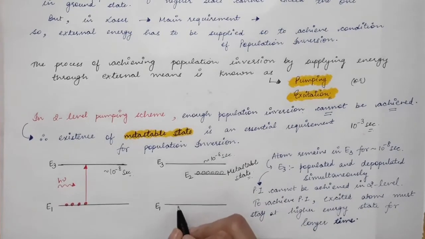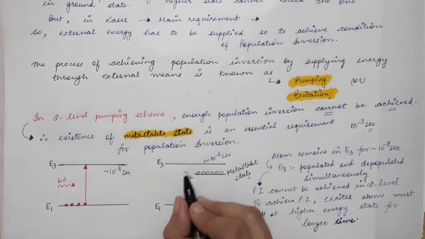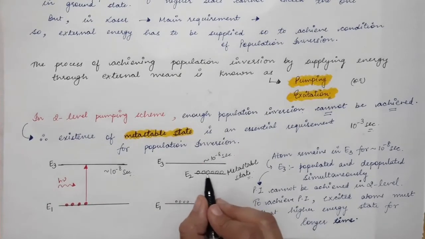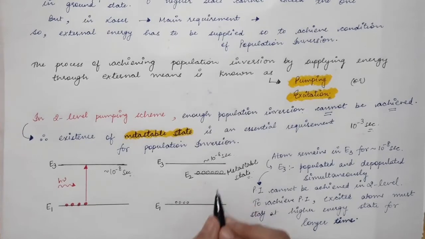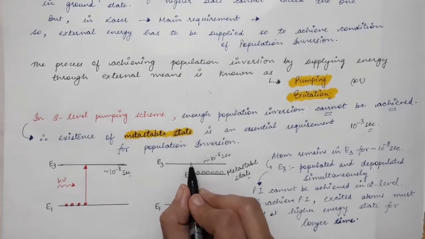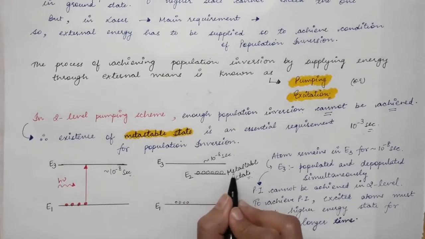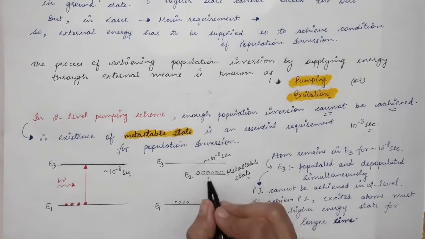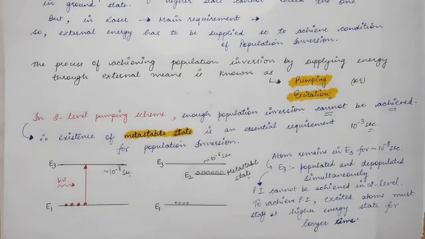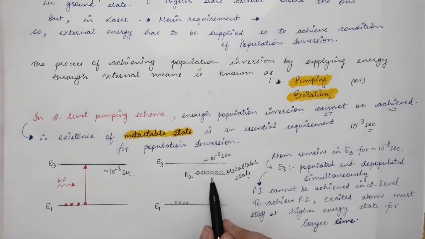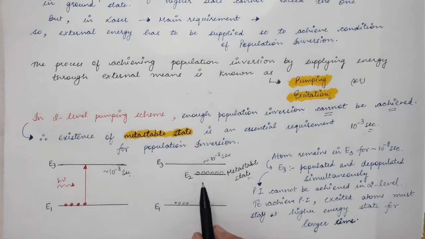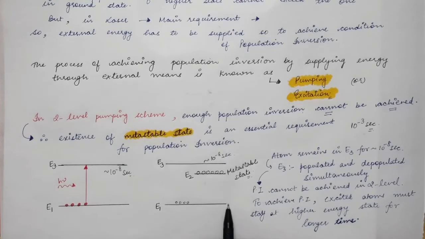So after some time, most of the atoms in the ground state will occupy the E2 energy level. Atoms from the ground state go to the E3 level, and from the E3 level they go to the E2 level, and they occupy this E2 level for a longer interval of time. After some amount of time, the population inversion condition will be achieved between the E2 and E1 levels. So lasing action can occur between these two levels. Lasing action, that is stimulated emission, will occur between the metastable state and the lower state.